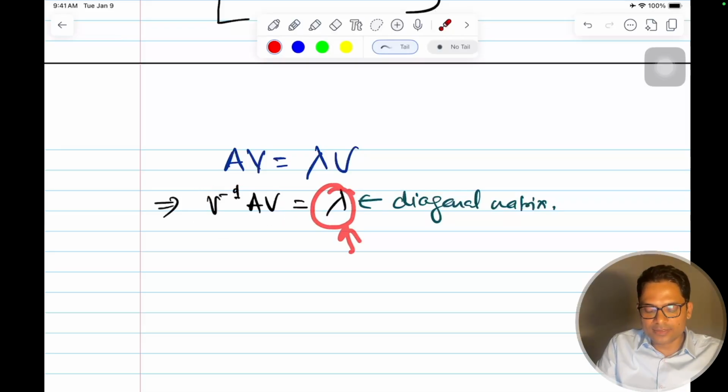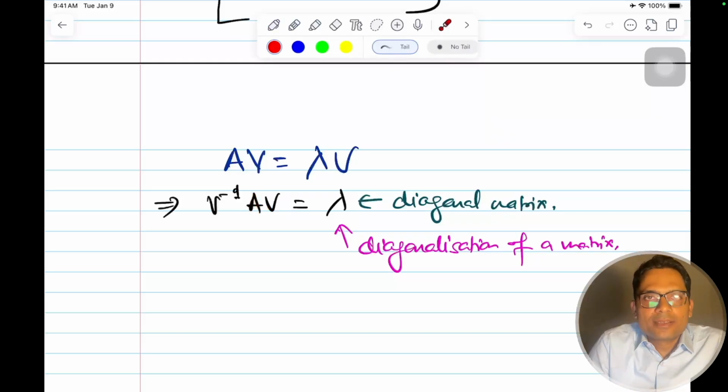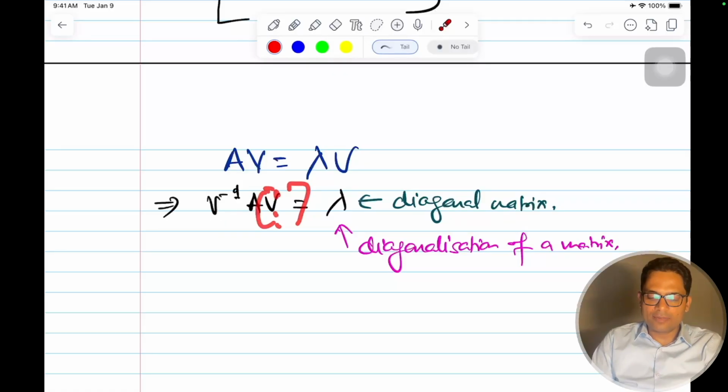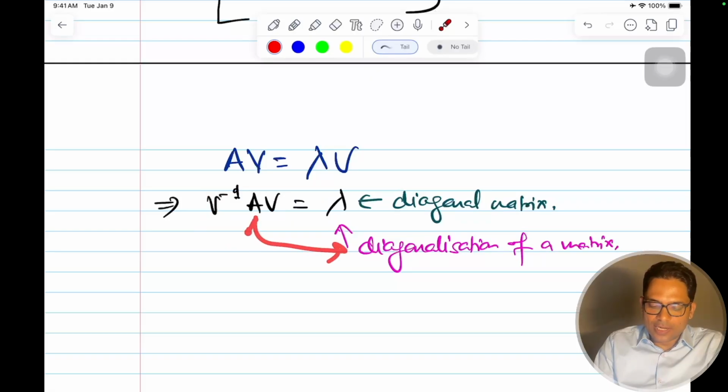This is a diagonal matrix. So don't you think this A is converted to a diagonal matrix now? So isn't it diagonalized? So this is nothing but your diagonalization of a matrix. If you multiply a matrix A with all its combined eigenvectors and its inverse, then finally you will get a diagonal matrix. So this is how you diagonalize a matrix. So this is your diagonalization. This is called a diagonal matrix.